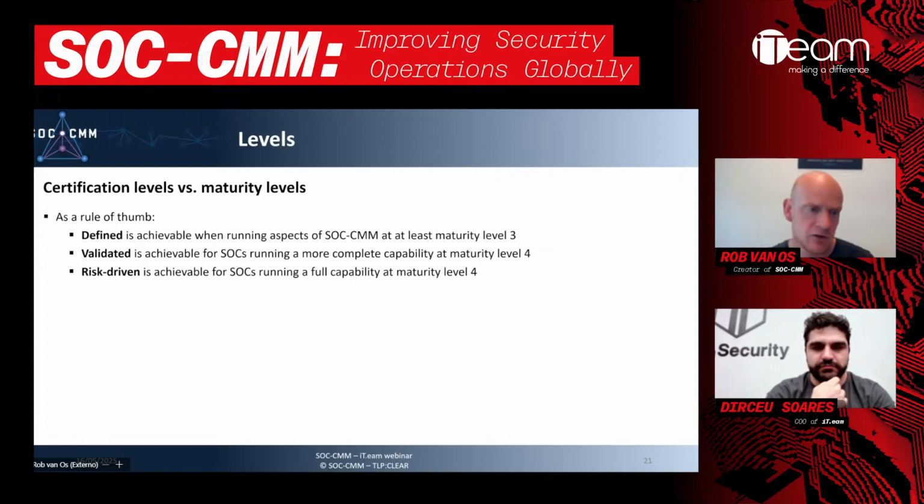And finally, risk-driven is not so much a higher maturity level, but a more capable and integrated way of working around risks and threat intelligence. Now, ITEAM, for example, is a SOC that is certified at the risk-driven level.